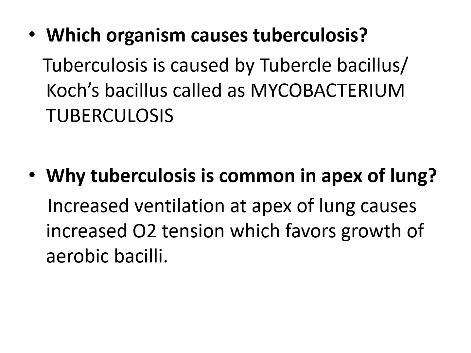Tuberculosis is often very common in the apex of the lung when compared to other parts of the lung. The reason is that this tubercle bacillus is an aerobic organism which needs more oxygen to sustain. In the apex of the lung, we see increased ventilation, which favors increased oxygen availability there, which favors the growth of Mycobacterium tuberculosis. This is the reason why TB is more commonly seen in the apex of the lung.